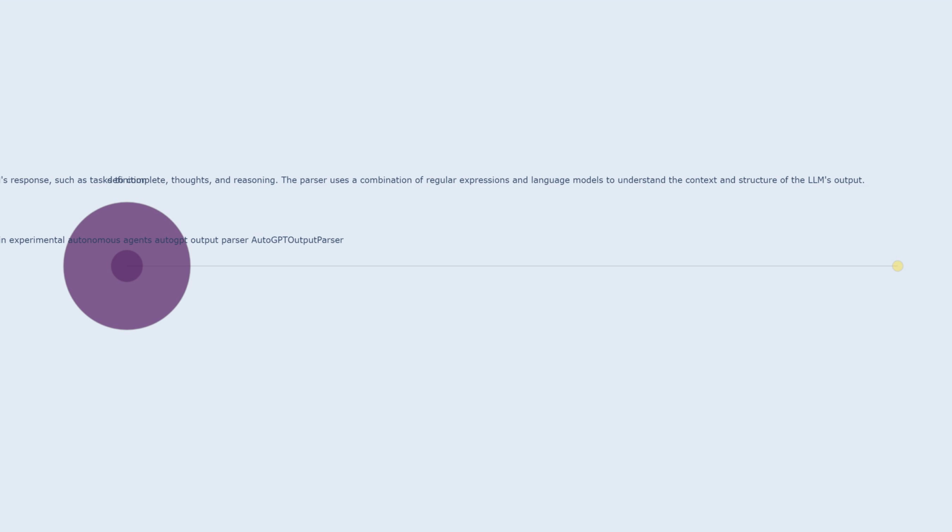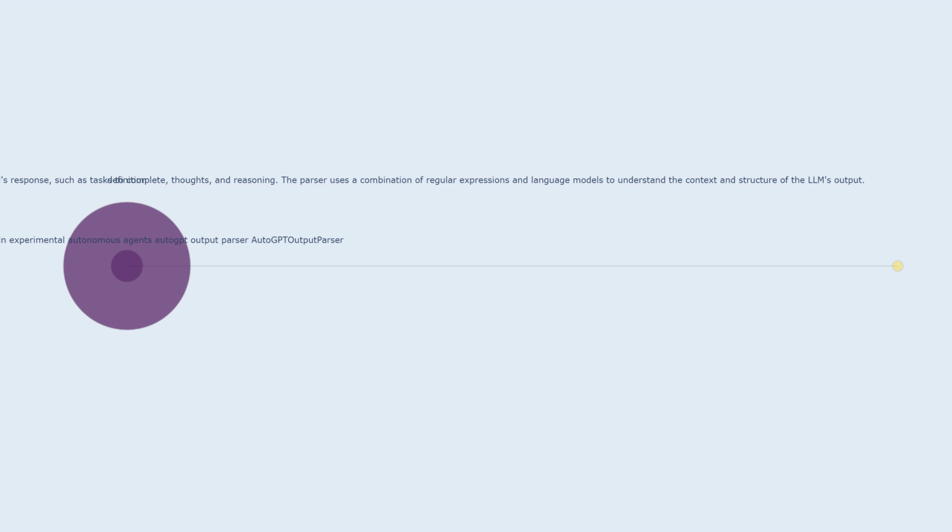Summary of LangChain Experimental Autonomous Agents Autogpt Output Parser. The autogpt output parser is a class employed by autogpt to interpret the output generated by a large language model, LLM. Its primary function is to extract valuable insights from the LLM's response, such as tasks that need to be completed, thoughts or ideas generated, and the reasoning behind the LLM's response.